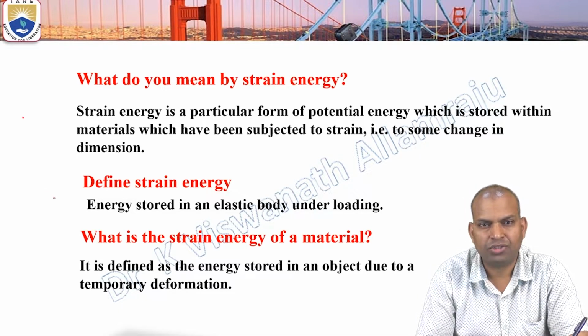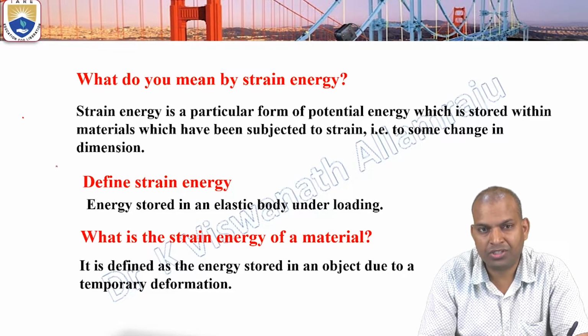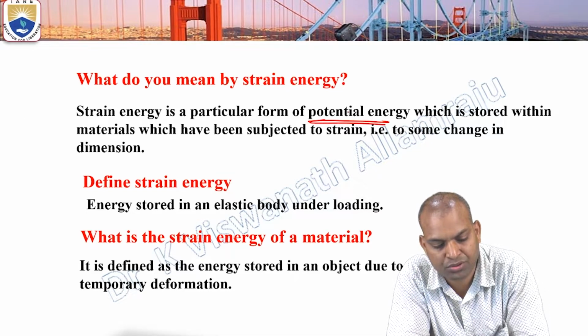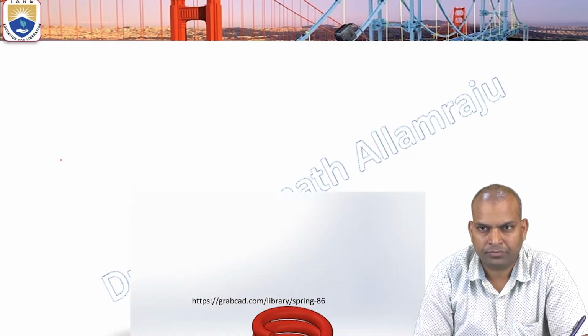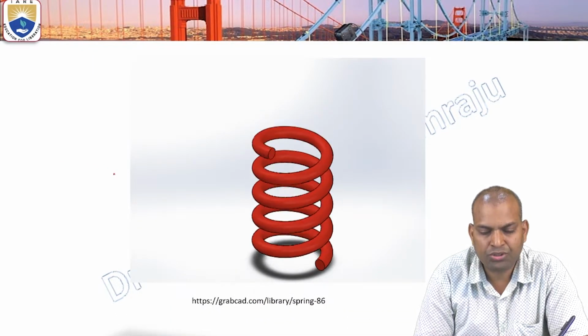So during those conditions, the energy stored in the object is known as strain energy. So what type of energy is strain energy? It is a particular form of potential energy. It will be stored in the form of potential energy. Now here in this figure we can see how the strain energy is stored: yes, in the helical spring.